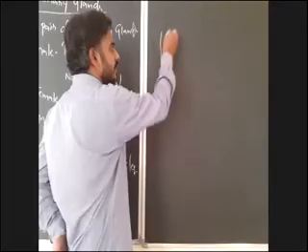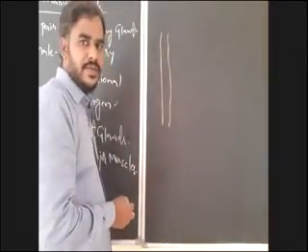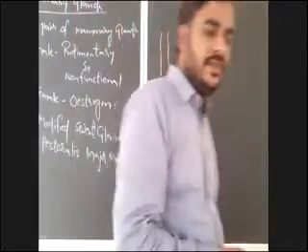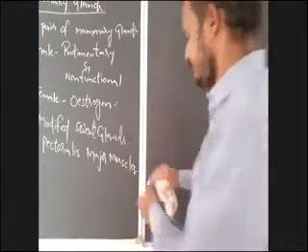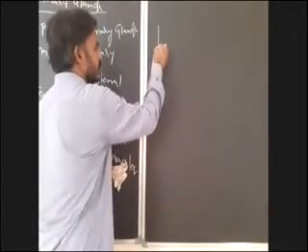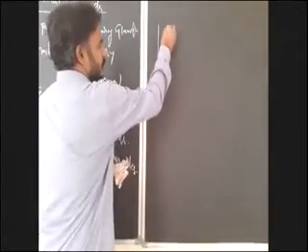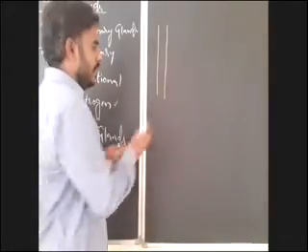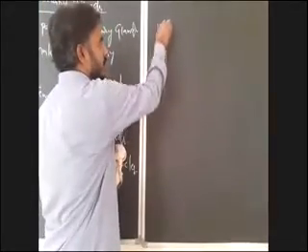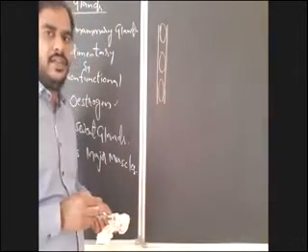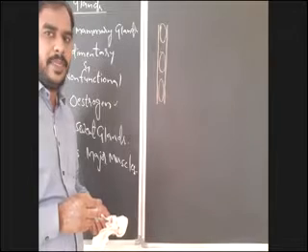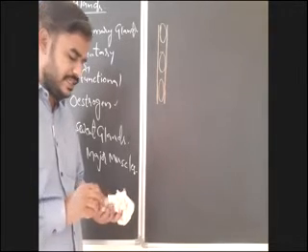These are ribs. In between the ribs, intercostal muscles are present. Intercostal muscles. In between ribs, intercostal muscles are present.